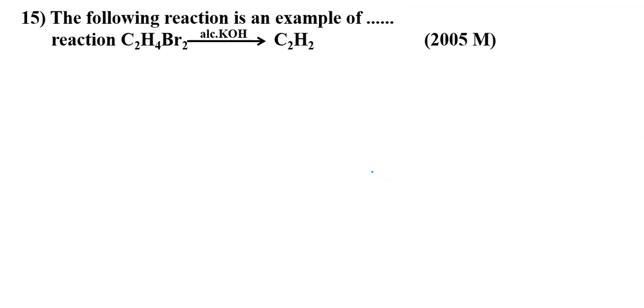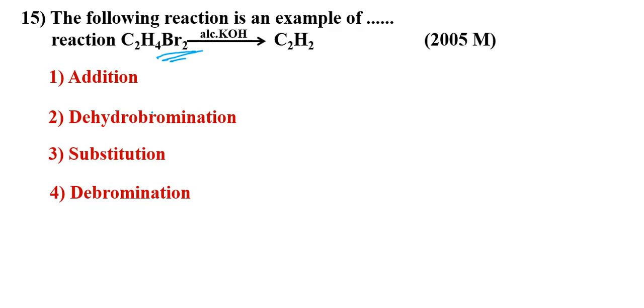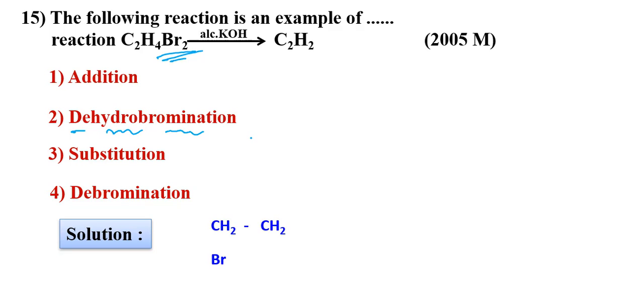The following reaction is an example of alcoholic KOH. So we just discussed, elimination reaction, HBr, dehydrobromination, substitution, debromination. It is not debromination. Hydrogen and bromine both are releasing, that's why the D means elimination. Hydrogen and bromine releasing, so dehydrobromination, right.